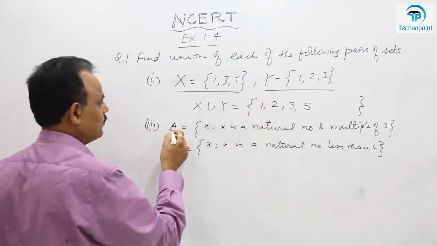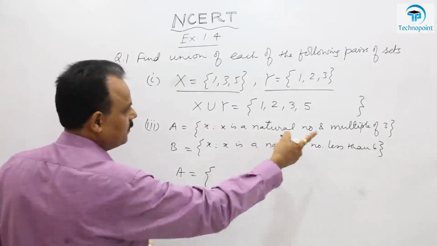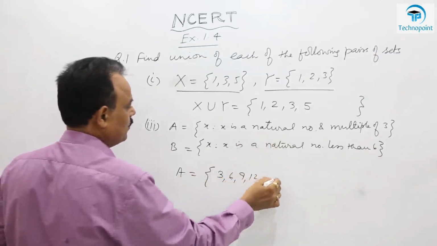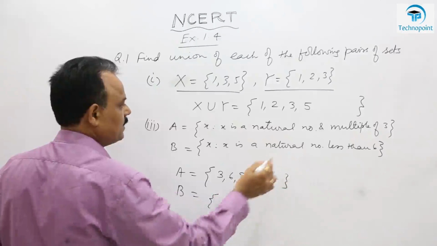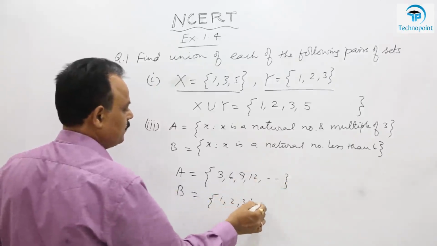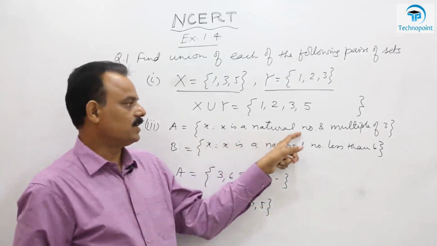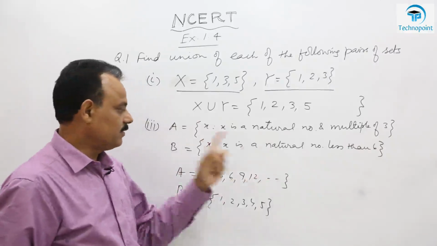Now in this question, A is what? Set of natural numbers which are multiple of 3. So obviously 3, 6, 9, 12 and so on. And B is set of natural numbers less than 6, that is 1, 2, 3, 4, 5. So set A was natural number and also multiple of 3, that is 3, 6, 9, 12 and so on.